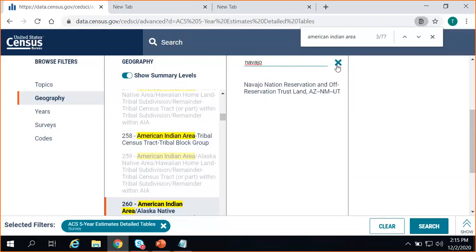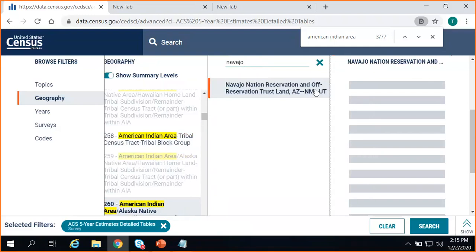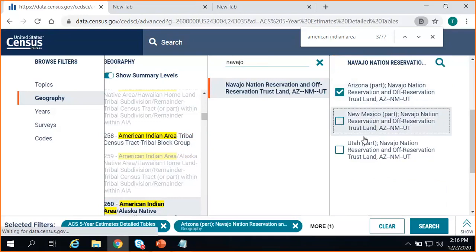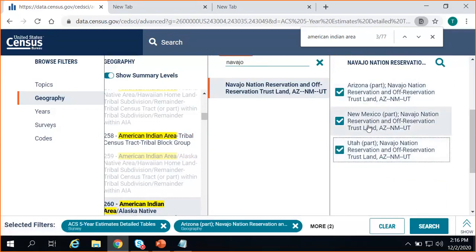It does look for an exact text match. It's searching only for the content in that one geography panel. So I type in Navajo and click where it says Navajo Nation Reservation and Off Reservation Trust Land. And then what it's doing is looking in the API for the available options. So it's going to give me an option to click for the Arizona part of this particular reservation, as well as New Mexico and Utah. So I click each of these three geographies. They've been added to the bottom as a selected filter.